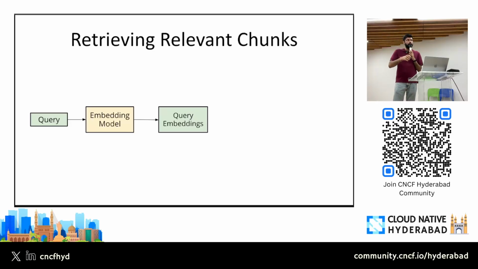So embeddings are nothing but vectors. I'm sure everyone must have studied vectors, probably in their 11th standard, 12th standard math classes, right? So embeddings are nothing but vectors. They are represented by a long list of floating point numbers. So now we have a vector for the user query. We have 100,000 vectors which represent my code base. Now all I have to do is see which vector out of those 100,000 vectors for my code lies closest to the vector for my user query, right? The closer the vector is, the more relevant it is for that particular query, right?